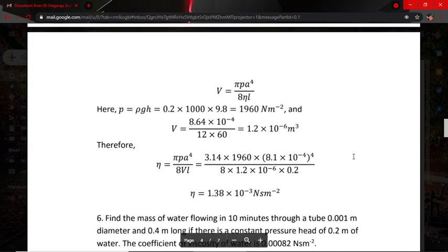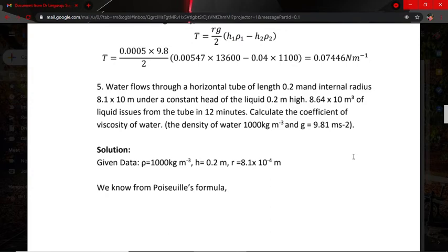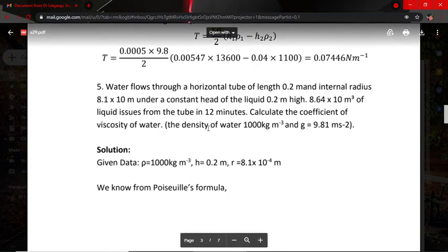Next we come to the fifth problem. Water flows through a horizontal tube of length 0.2 meter and internal radius 8.1 into 10 to the power of minus 4 meter under a constant head of liquid 0.2 meter high. 8.64 into 10 to the power of minus 4 meter cube of liquid issues from the tube. Calculate the coefficient of viscosity of water.